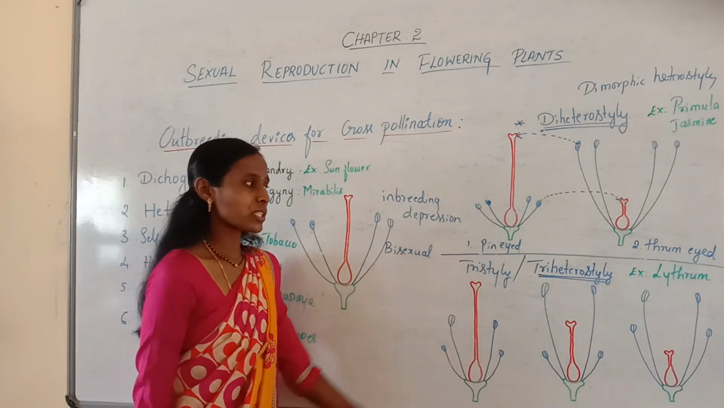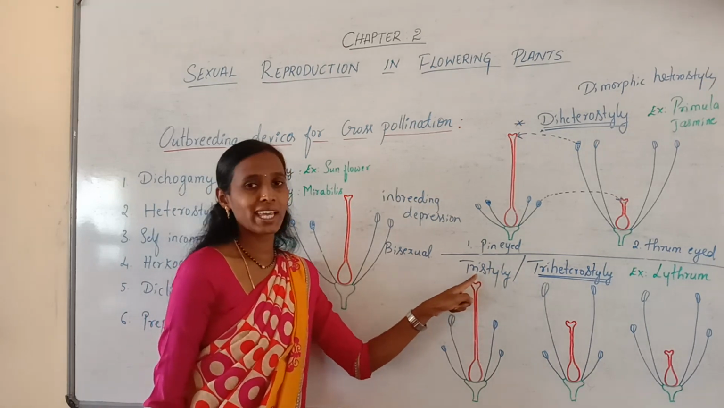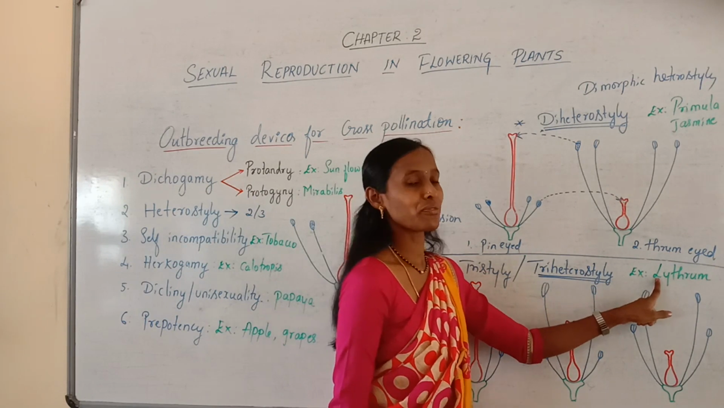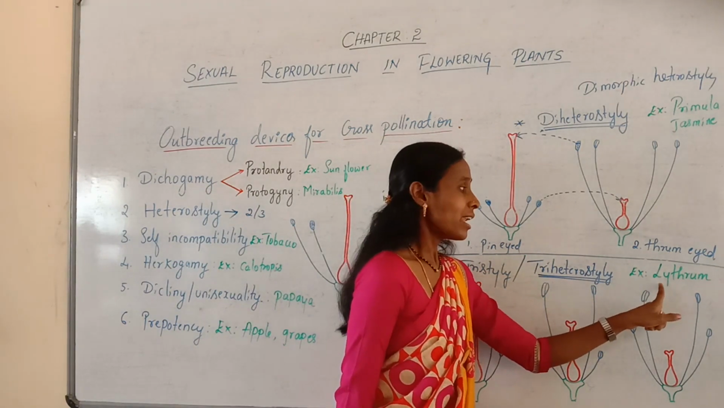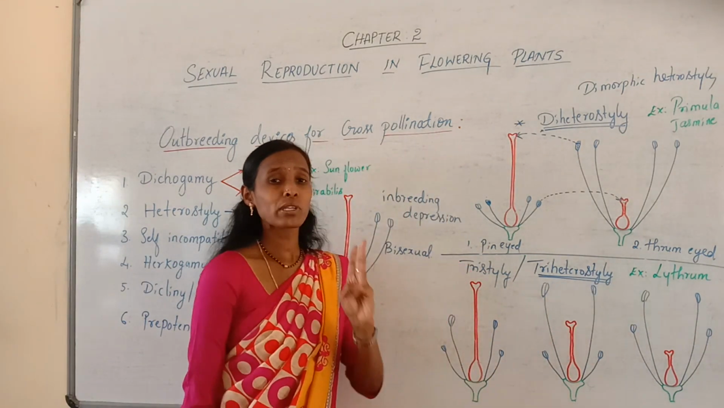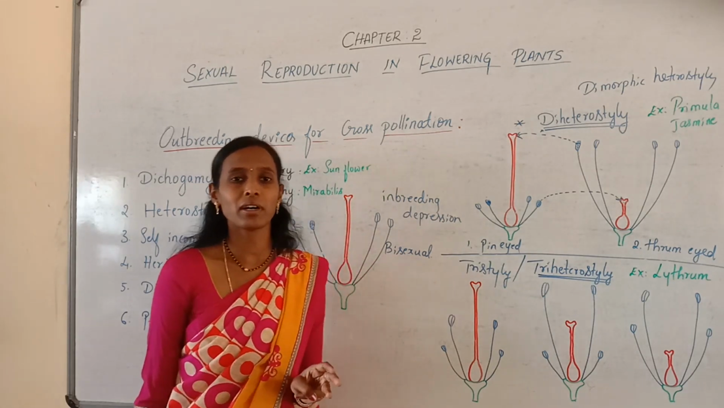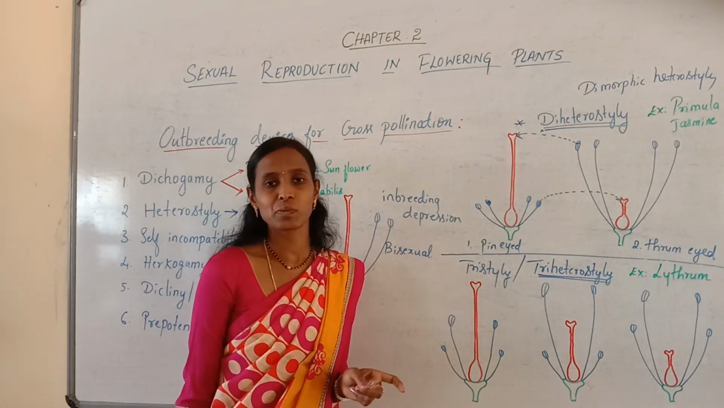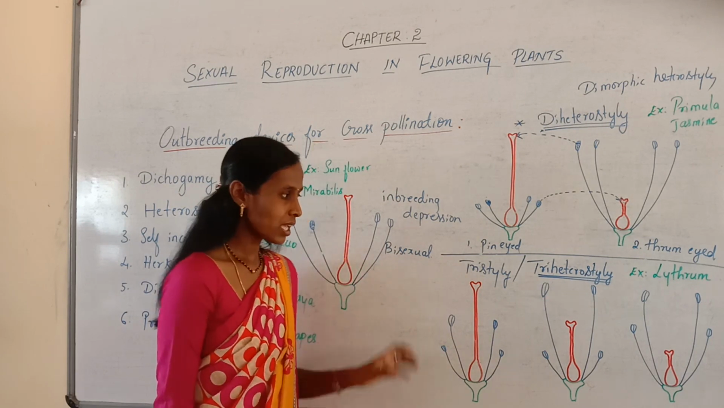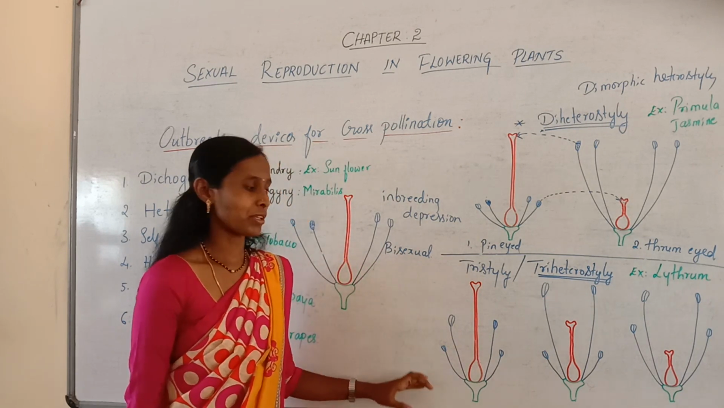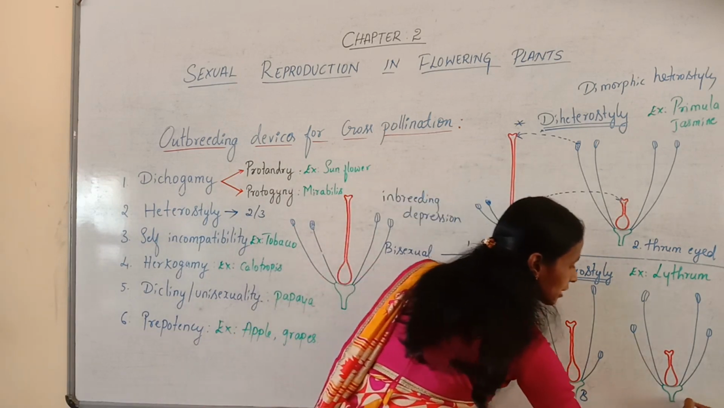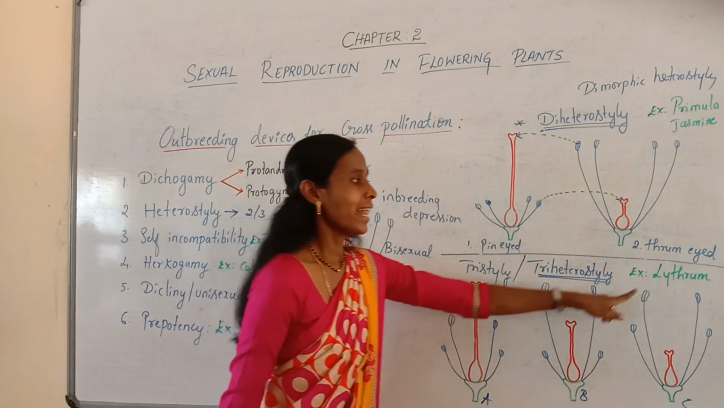So triheterostyle can also be called a tristyle or trimorphic heterostyle. This can be seen in the case of Lythrum. In Lythrum, it produces three different types of flowers, mainly based on the length of the style as well as stamens. So which are the three types of flowers? Here we can observe these are the three different types of flowers produced in Lythrum.